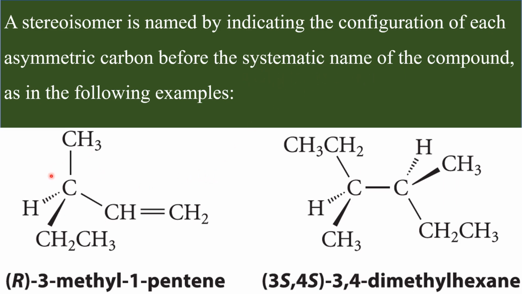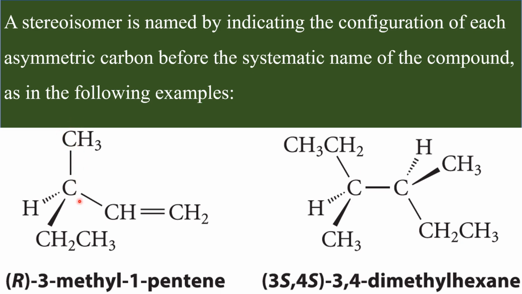So this molecule is 3-methyl-1-pentene. Just give the numbers for the carbon chain: 1, 2, 3, 4, 5. So this is a molecule with a 5 carbon parent chain. At carbon number 1 you have a double bond, and carbon number 3 has a branch, a substituent, that is a methyl group.